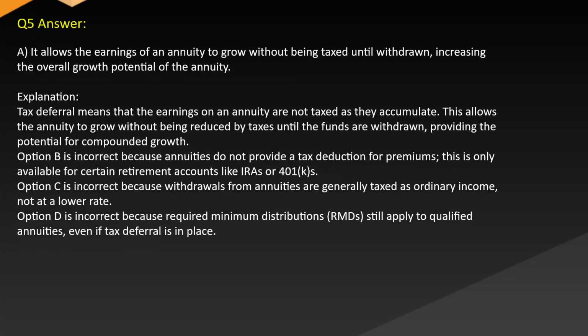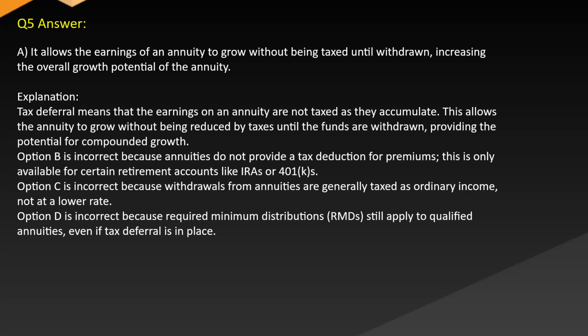Answer A. It allows the earnings of an annuity to grow without being taxed until withdrawn, increasing the overall growth potential of the annuity. Explanation: tax deferral means that the earnings on an annuity are not taxed as they accumulate. This allows the annuity to grow without being reduced by taxes until the funds are withdrawn, providing the potential for compounded growth. Option B is incorrect because annuities do not provide a tax deduction for premiums. This is only available for certain retirement accounts like IRAs or 401(k)s.